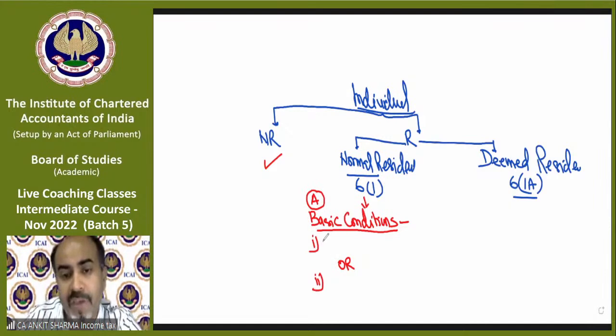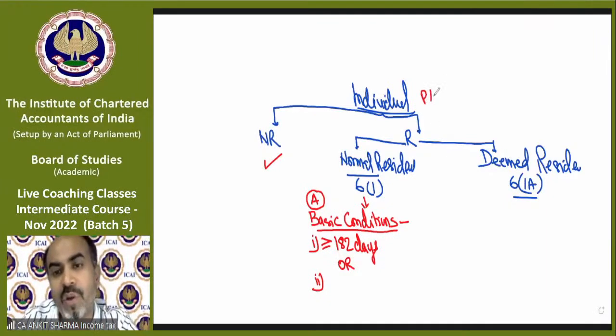So if you are in India for more than or equal to 182 days, you can apply this upon yourself. We are discussing the provision for previous year 21-22.